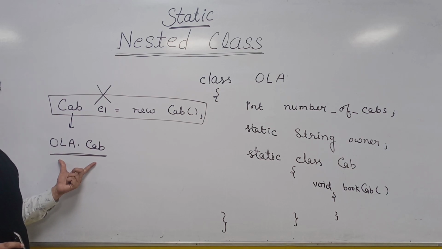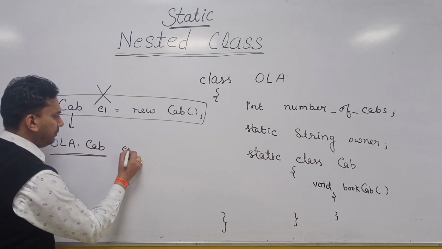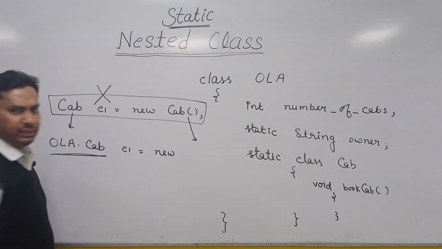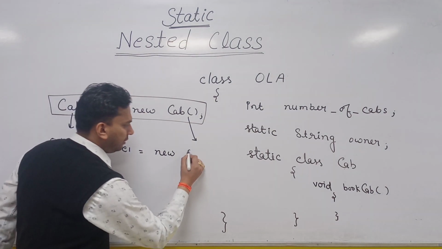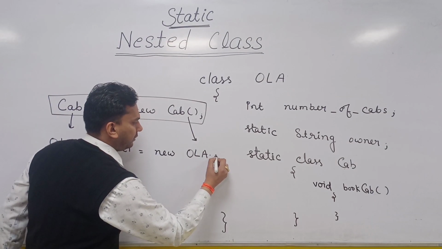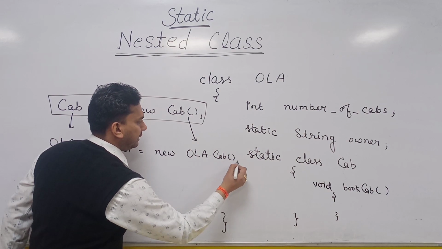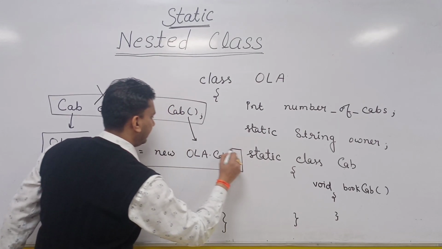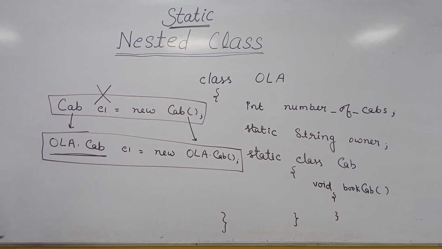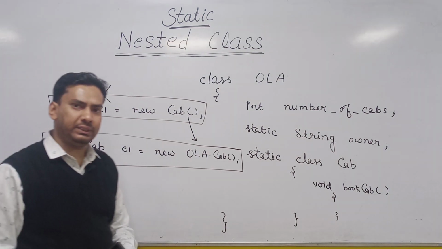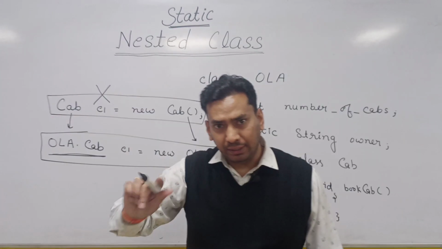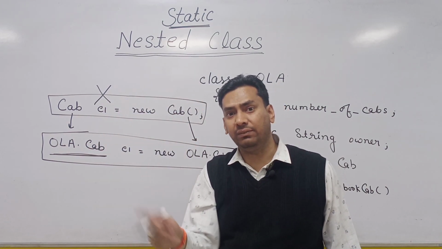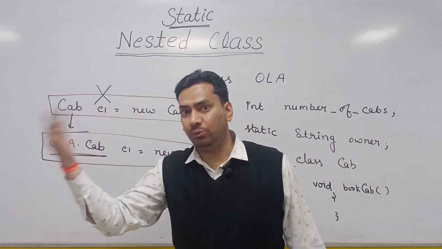So this is Ola.cab. Then similarly, reference variable C1 is equal to new, and again you will not say cab, you will say Ola.cab. So this is how you are going to create the object of a static nested class, right? To create the object of a static nested class, you need not create the object of the outer class, but yes, you have to refer to the nested class every time by the name of the outer class.